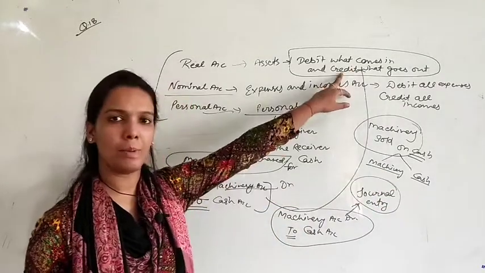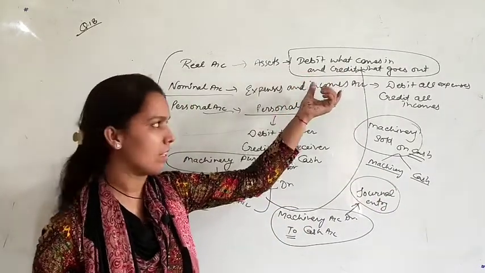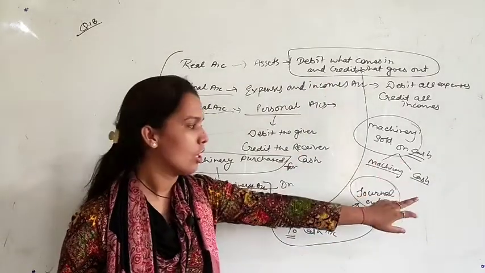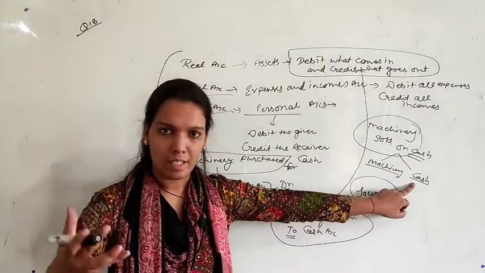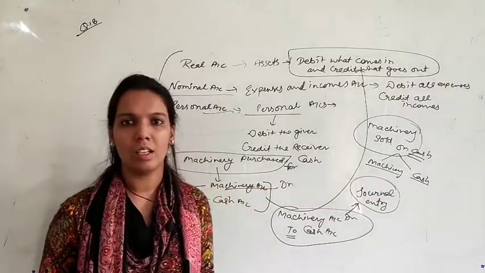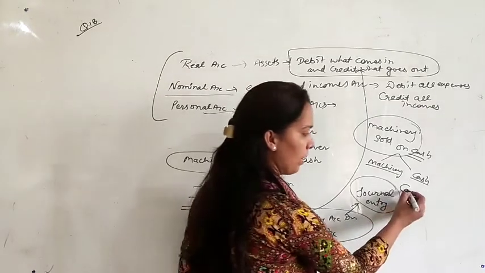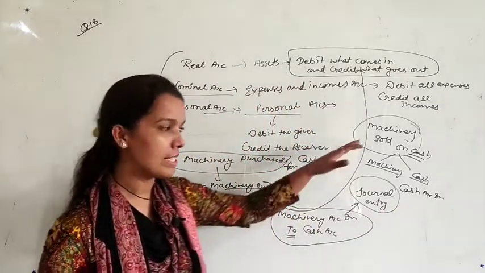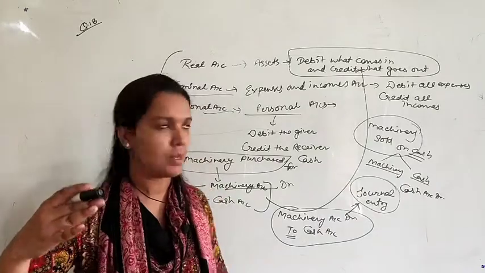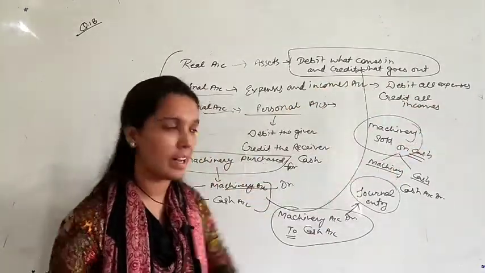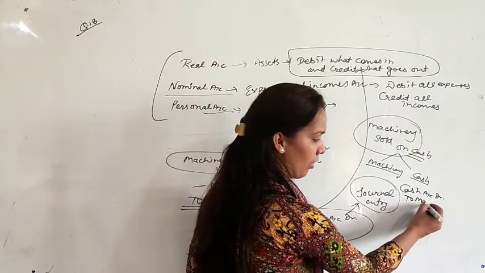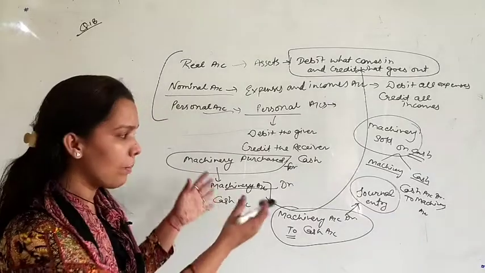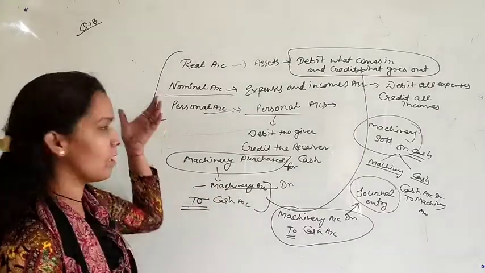So the rule of real account will be applicable, and real account says debit what comes in, credit what goes out. If you are selling something for cash, you will receive cash, meaning cash comes into your business. So cash account will be debited. And you are selling machinery, meaning machinery is going out of the business. So credit what goes out, that is machinery account. This will be your journal entry. On the basis of such transactions, we will solve question number 18.